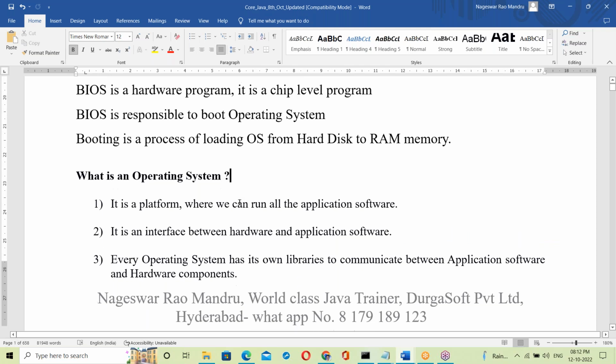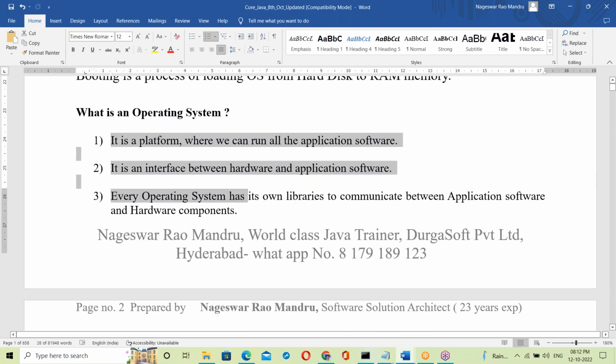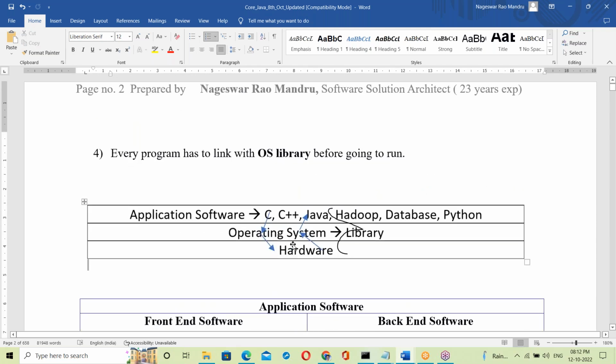What is an operating system? That is about OS, all the four points here. Next, the OS layers. Taking notes is not necessary. The topics I am explaining here, you can see in the document. My class explanation and the document are in the same order, so don't worry about notes. Just follow the document.